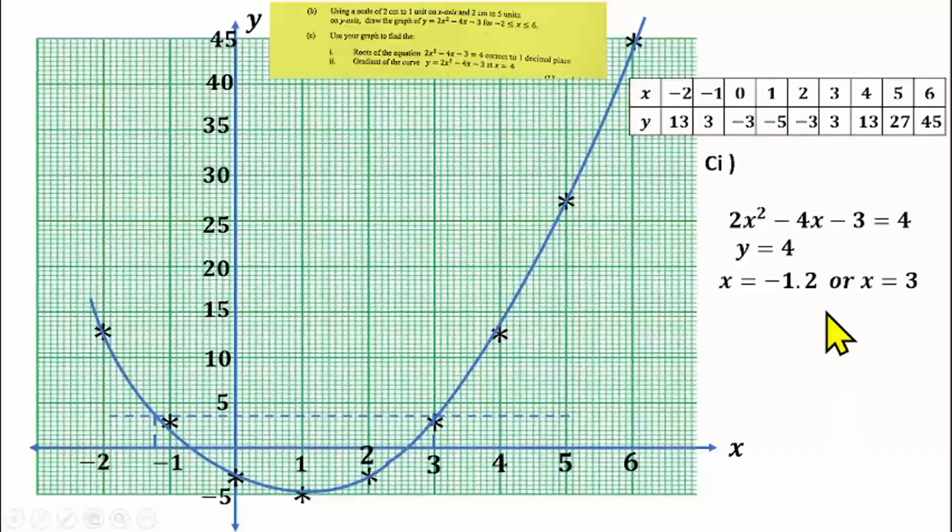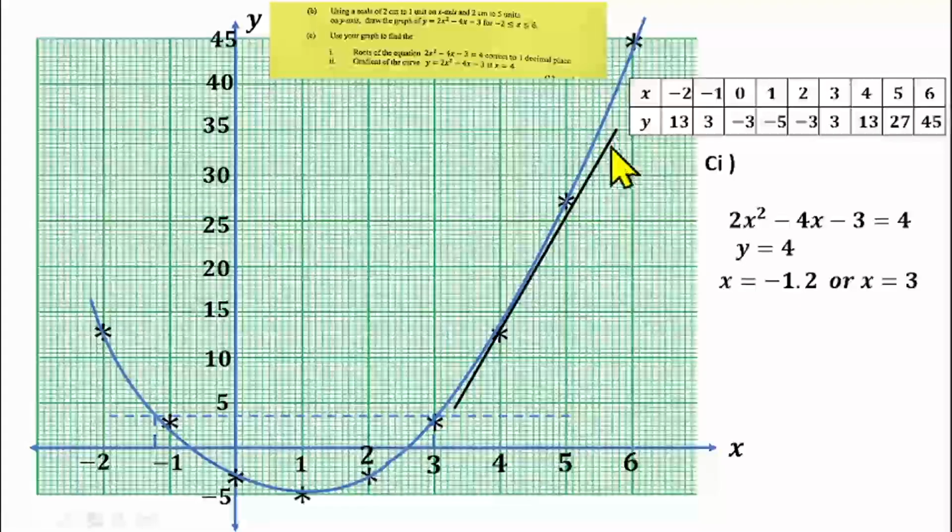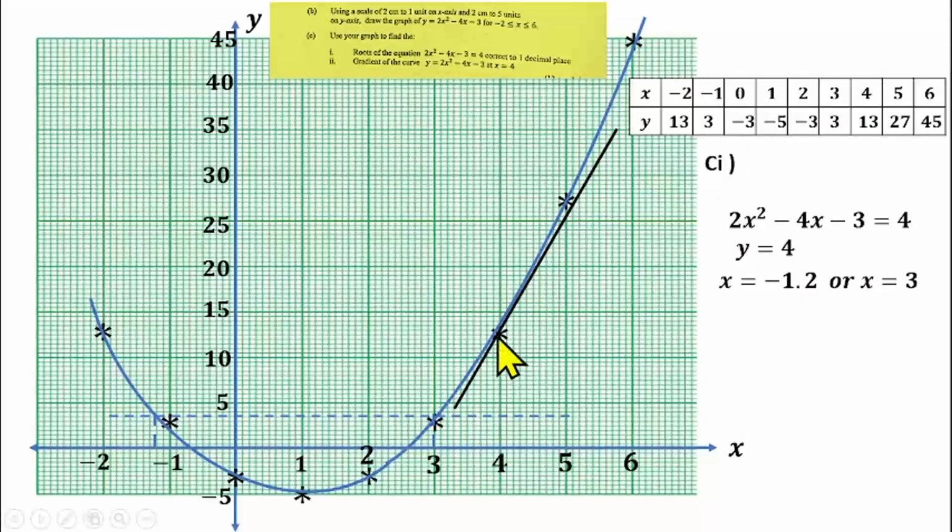Then also for Roman figure 2, C2, you have to find the gradient of this curve, which is represented by y is equal to 2s squared minus 4s minus 3, at s is equal to 4. So x is equal to 4 here. You have to find the gradient of this curve at that point. What do you do? You draw a line of tangent to this curve at s is equal to 4.